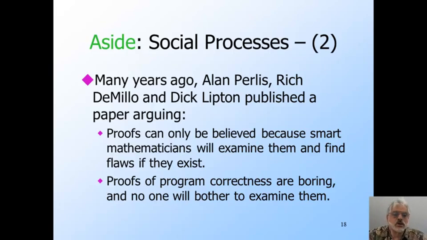Interestingly, that reasoning has pretty much held up. 40 years later, we still write code, hope it works, fix it if it doesn't, and do not suppose that we can prove it correct formally. There are a few exceptions. First, there has been much more progress than the three authors might have expected in automated theorem proving. Computers don't get bored, so to the extent that we could get them to do the checking, we can avoid the social process problem. A second, oddly, is that if you pay people enough, they will do the checking even if they do get bored. So there have been a few instances where a lot of money and time was spent doing a proof of correctness for a non-trivial piece of software.